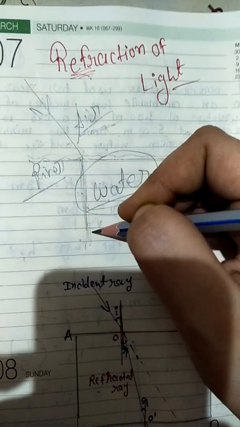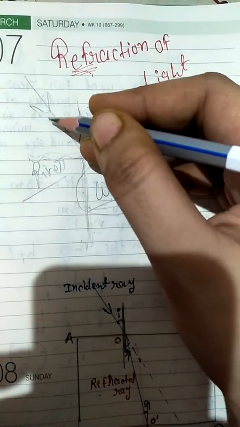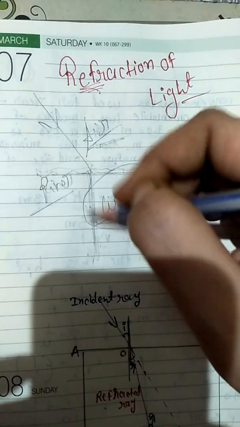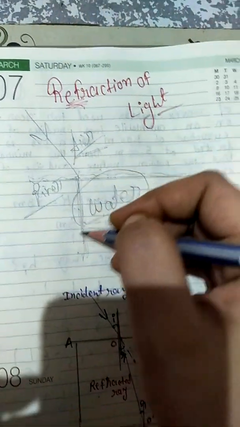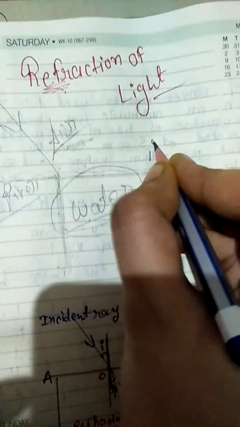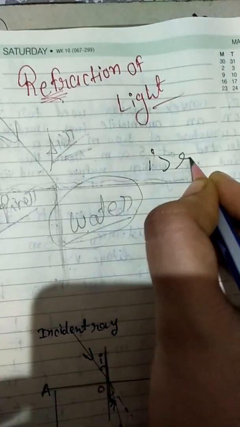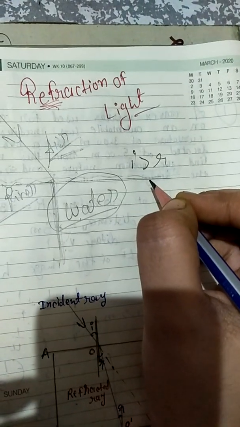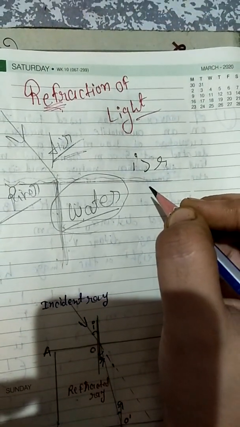When light travels from a rare medium to a denser one, it bends towards the normal. So angle of incidence i is greater than r, and it bends towards the normal.